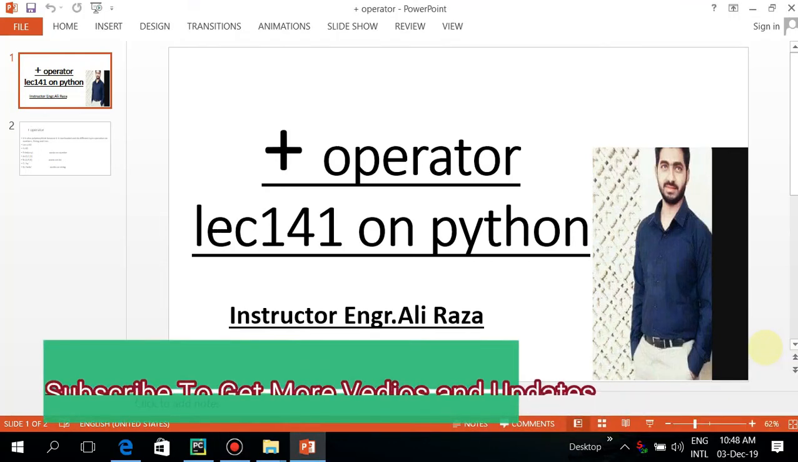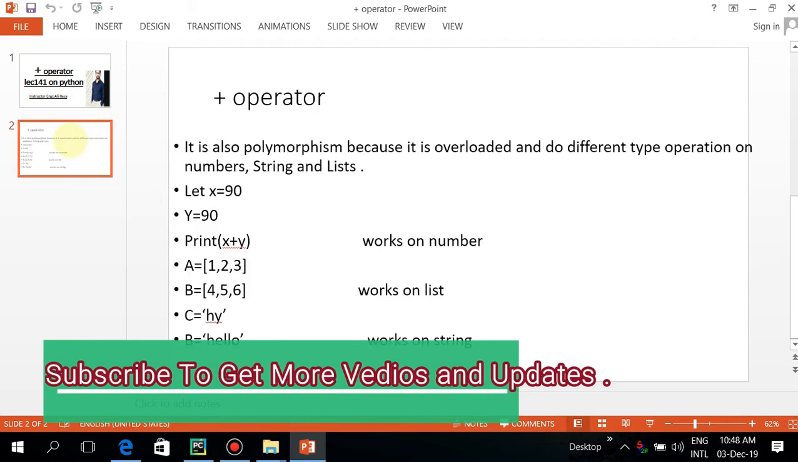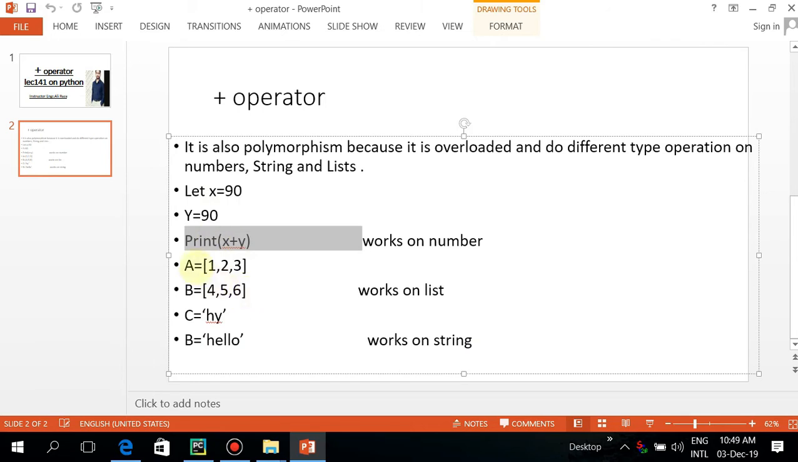Okay, in this lecture we will discuss the plus operator that is polymorphic. You can see that the plus operator is also polymorphism because it is overloaded and does different types of operations on numbers, strings, and lists. If we have two numbers, we can add them to get one number. If we have two lists, we can also use the plus operator to join them, and we can also use two strings that are summed by using the plus operator.